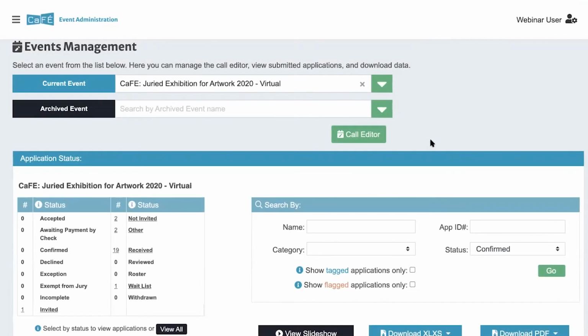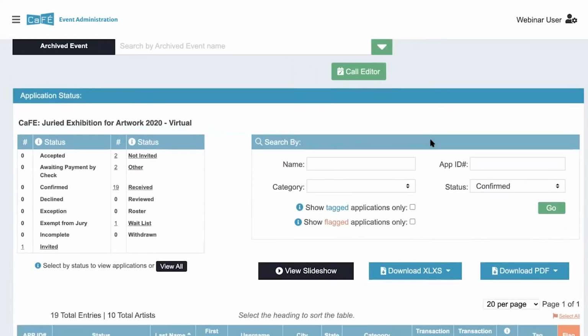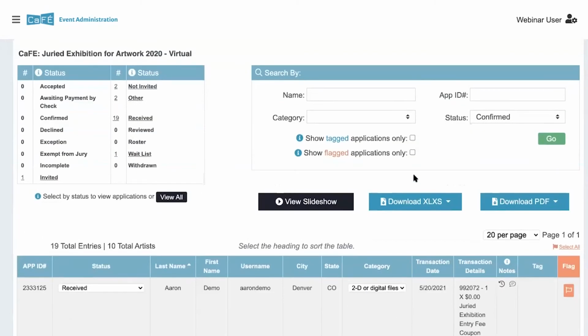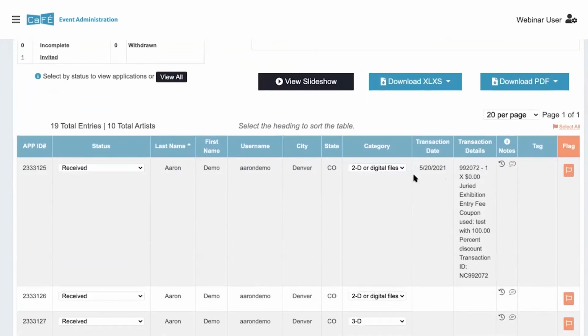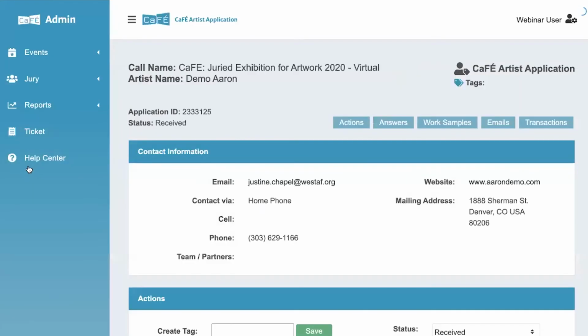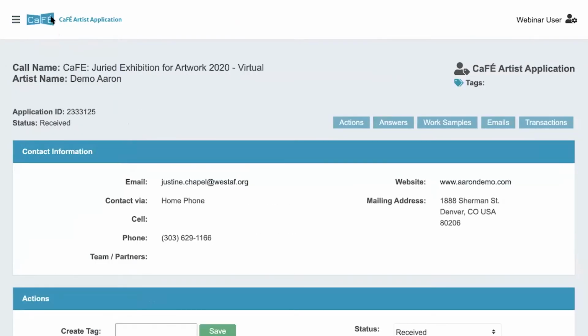We're now going to move on to talk about the changes to the artist citation page. We now have named it the artist application page. It's a little more standard, I think. So to view it, we're going to do the same thing we've done in the past, which is click the application ID number, and you'll be taken to the artist application page.